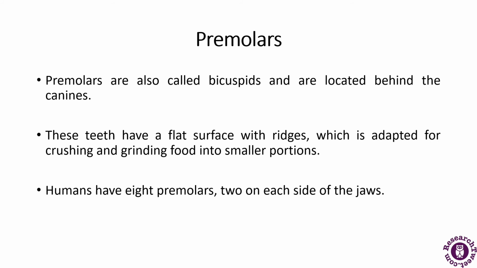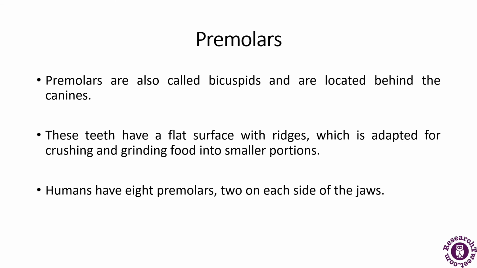Next come the premolars. They are called bicuspids and they are located behind the canines. So where are they located? They are located behind the canines. These teeth have a flat surface with ridges which is adapted for crushing and grinding the food into smaller portions. So their role is the crushing and grinding of the food into smaller pieces.